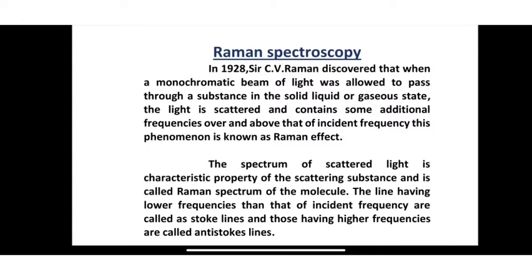Now, this spectrum of scattered light is a characteristic property of the scattering substance and it is called the Raman spectrum of the molecule. The lines having lower frequency than the incident frequency are called Stokes lines and those having higher frequencies are known as anti-Stokes lines.